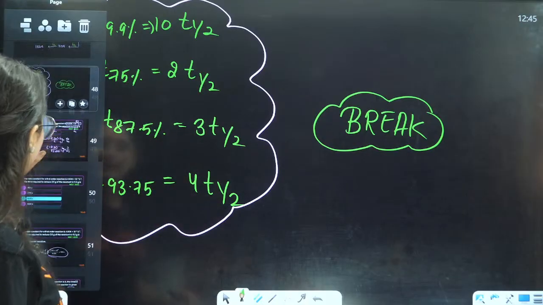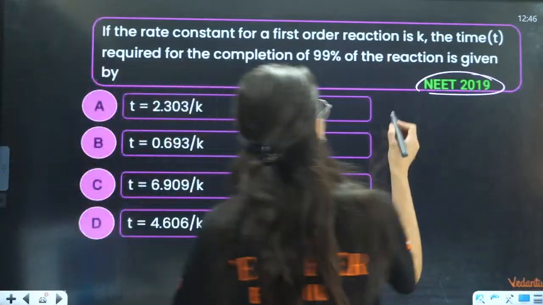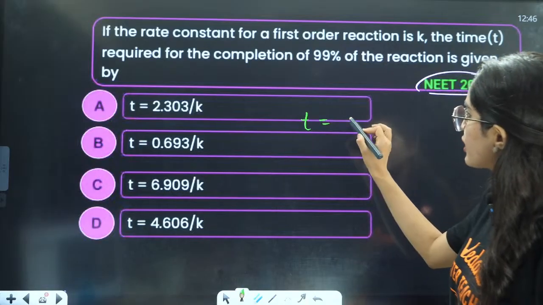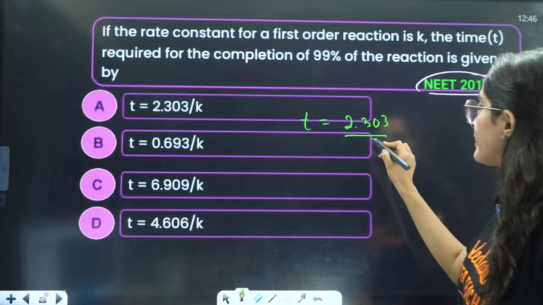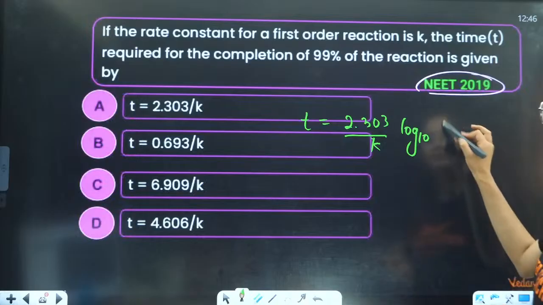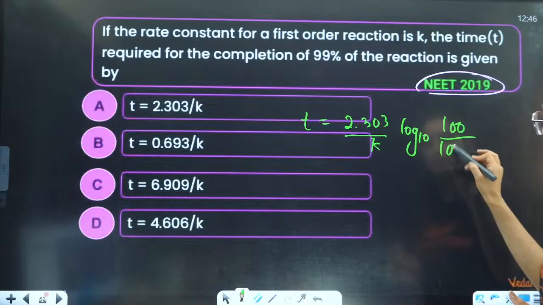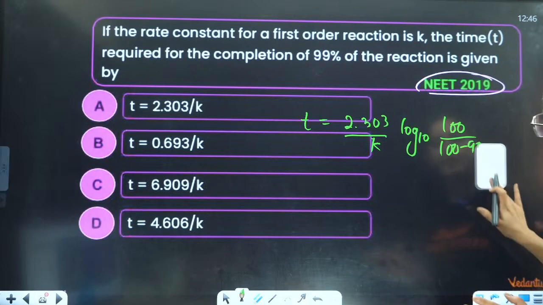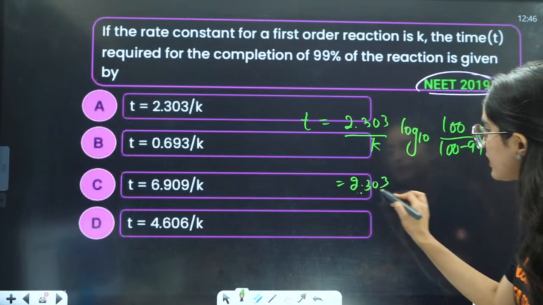So for T99, what should we do? For T99, we can just apply the direct formula. The time they are asking for is 2.303 divided by K, log base 10. Initial I am taking as 100%. Final, I am saying the percent consumed: 100 minus 1, so 99% is consumed.